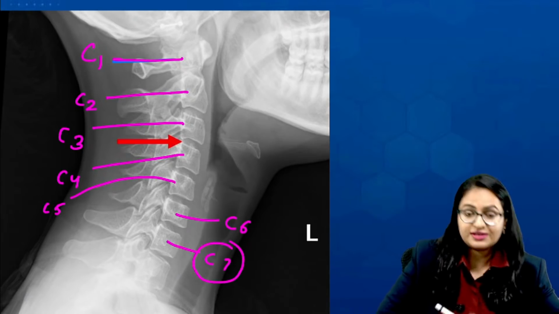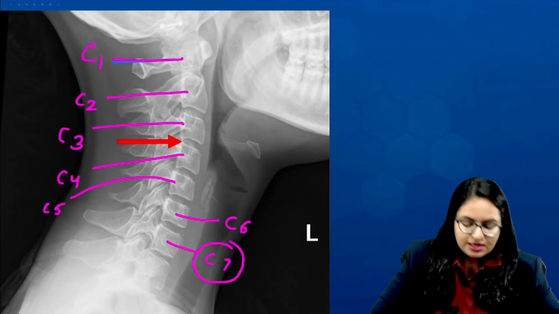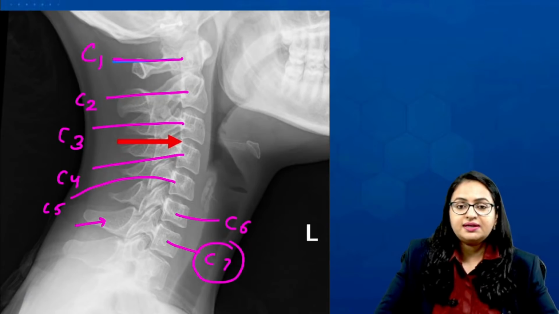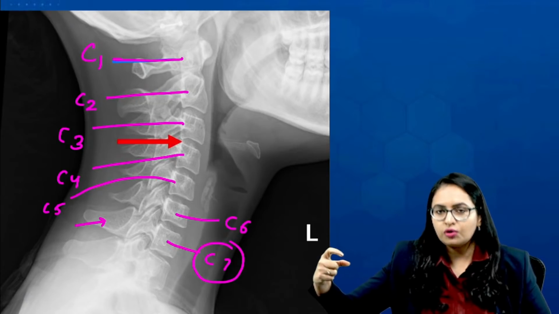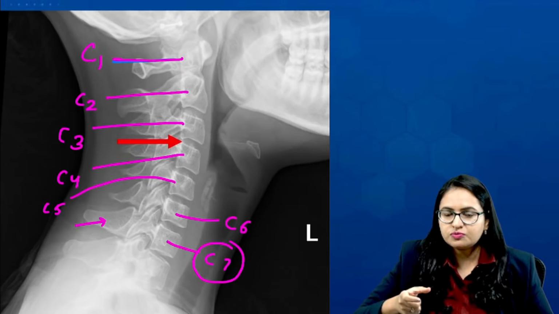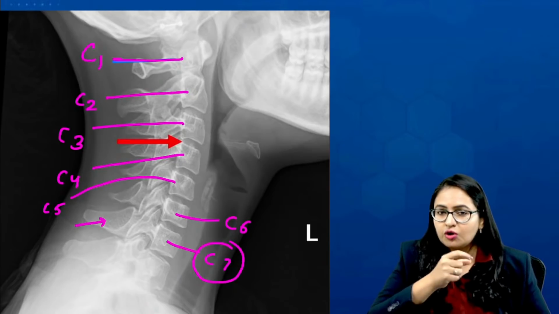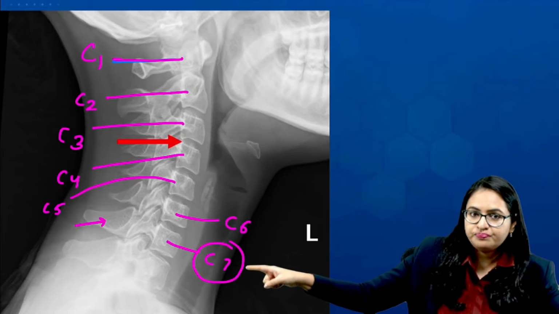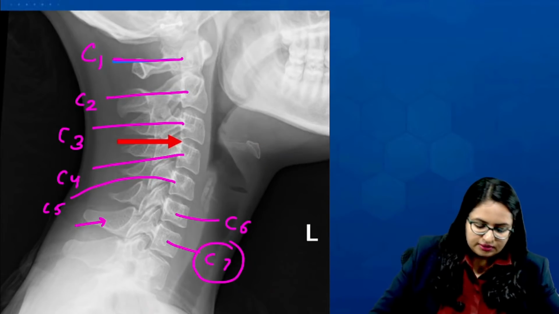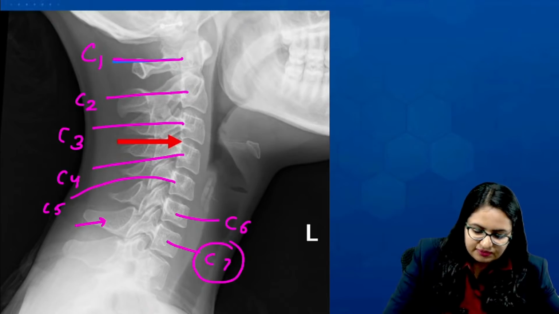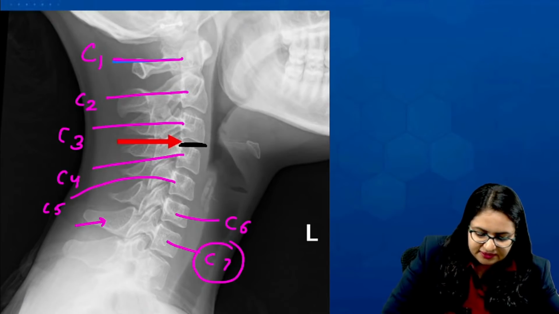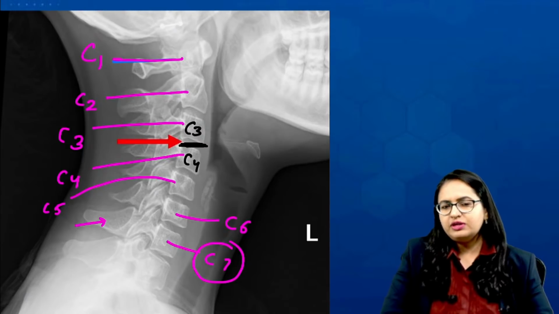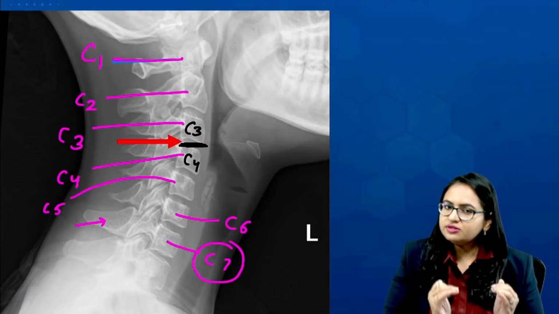and C7. And for C7, you can very beautifully see that the spinous process is the longest. If you compare the spinous process for all the cervical vertebrae, the longest spinous process is of C7. So that is why we say it is the vertebra prominens. Now, let us come to the arrow over here. At what level is the arrow? At this point. Okay, this is C3 and this is C4. So now we very well know that this arrow is between C3 and C4.